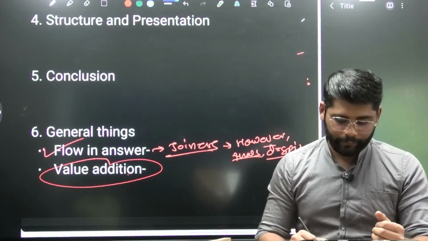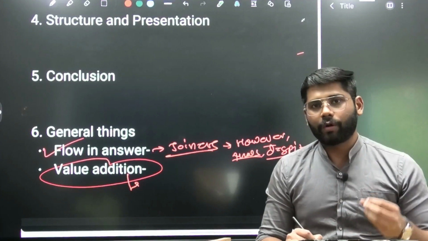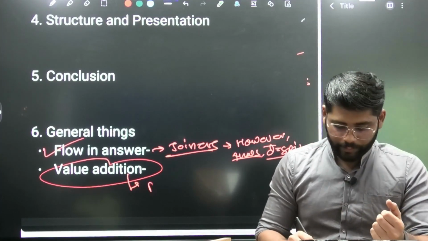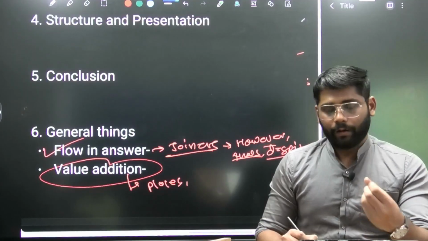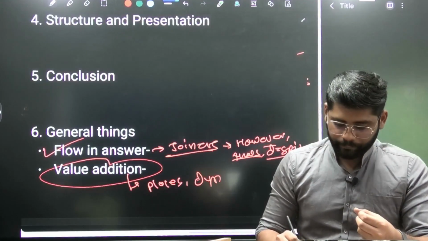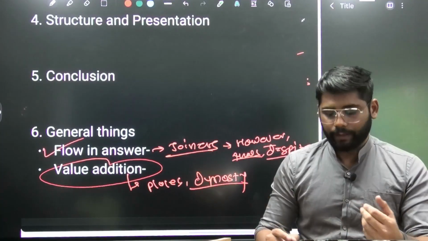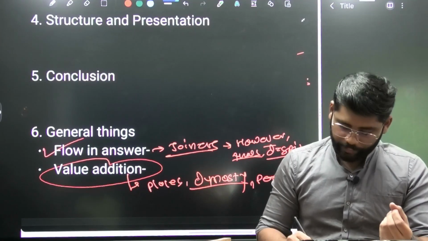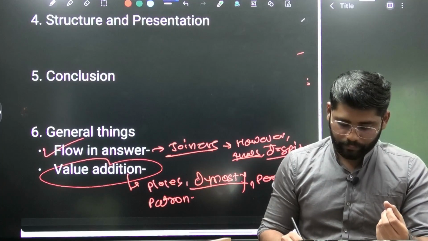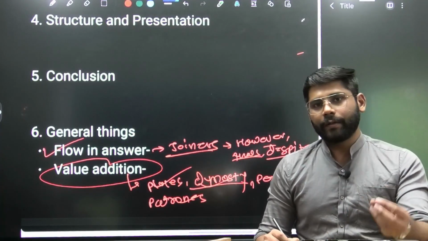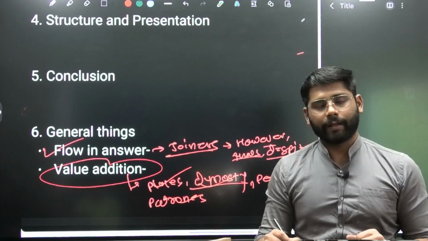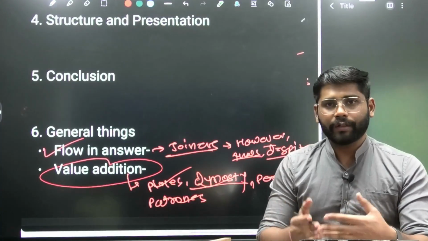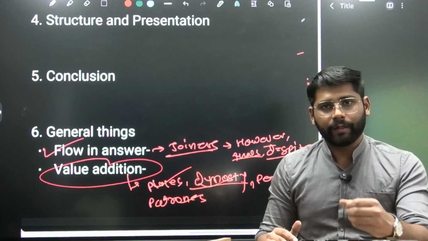Again, the validation part is more important if you want to score more marks. In art and culture, what is the validation? We can mention the names of places, the dynasty or a particular personality associated with the art form, and major patrons. So this aspect we can use as a value addition. Again we can include some period related or other things. So depending on context, we will see what value addition can be done in a particular kind of question.